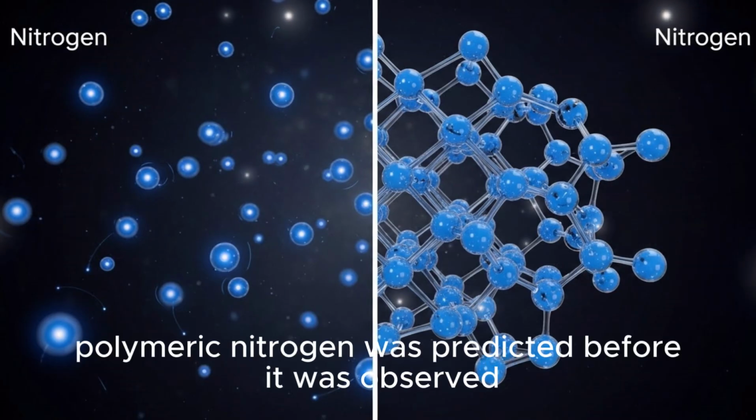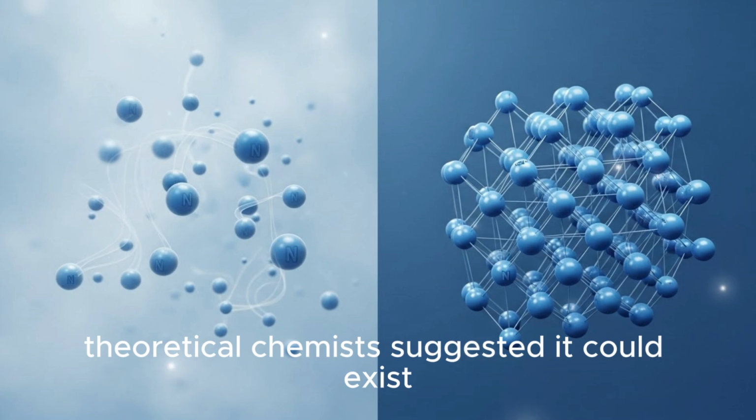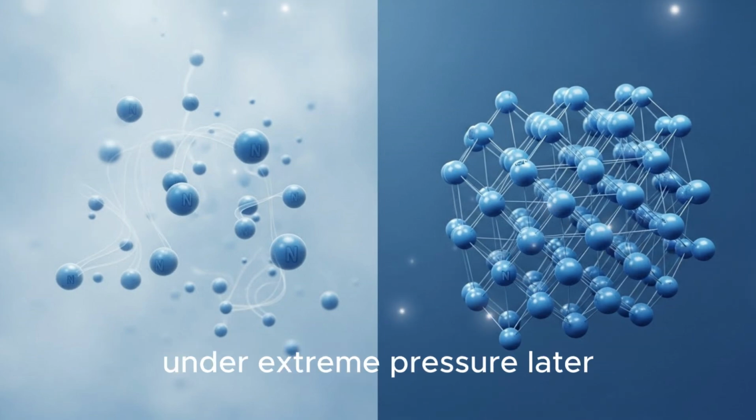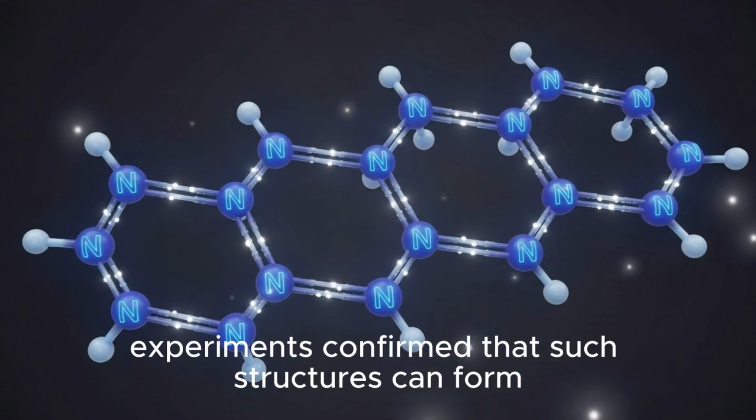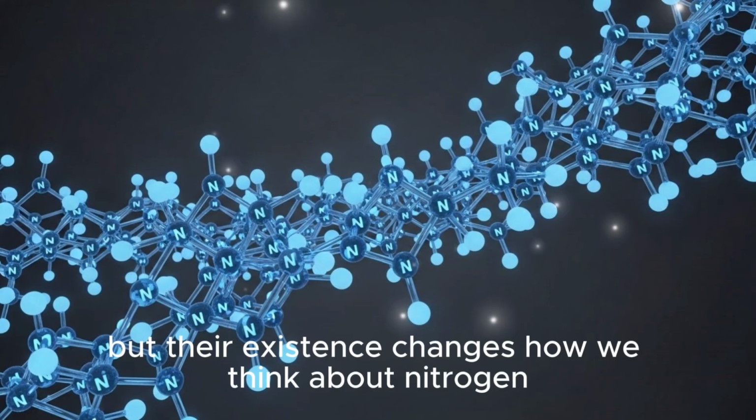Polymeric nitrogen was predicted before it was observed. Theoretical chemists suggested it could exist under extreme pressure. Later, experiments confirmed that such structures can form. They are not stable under normal conditions. But their existence changes how we think about nitrogen.